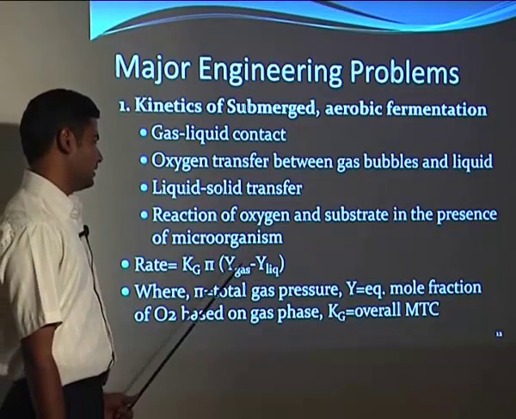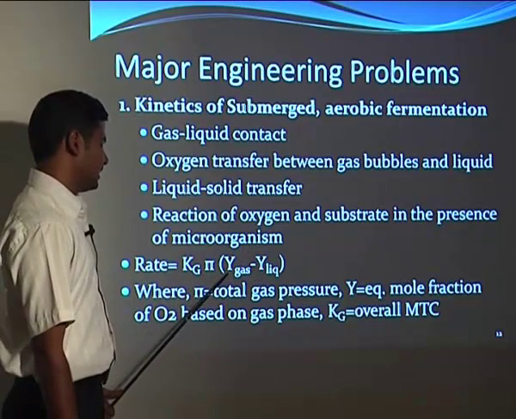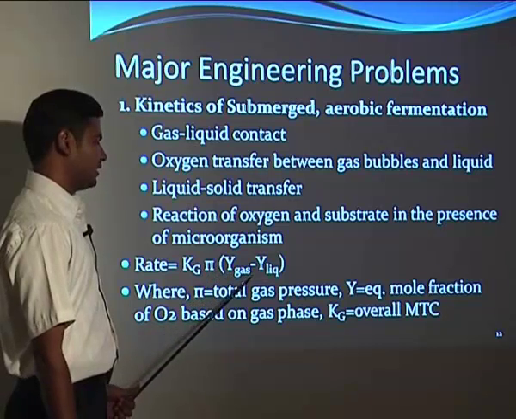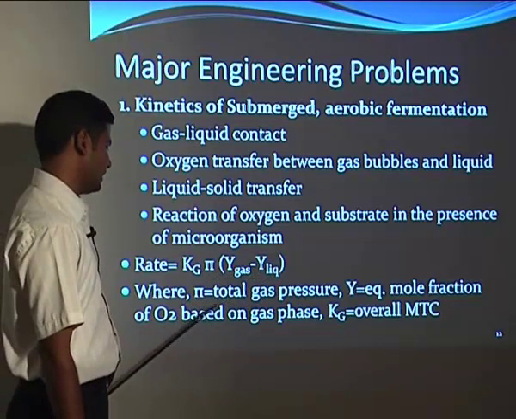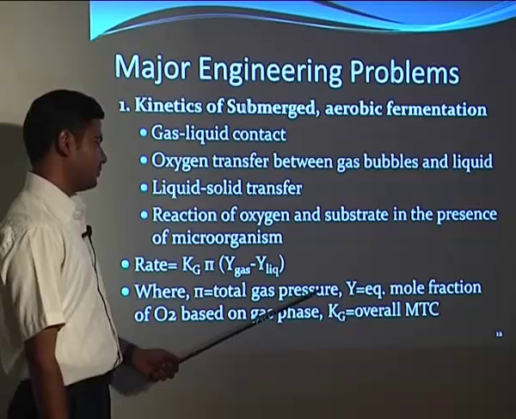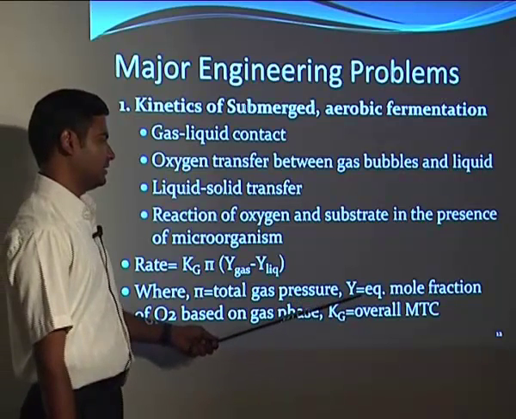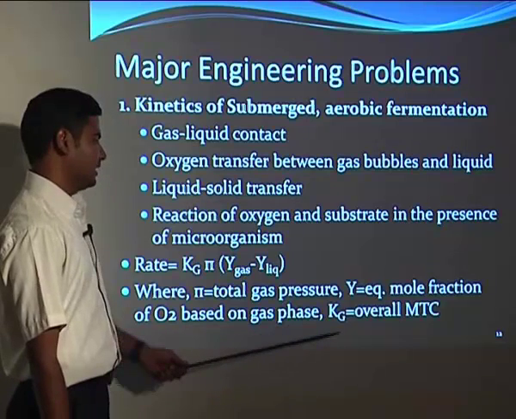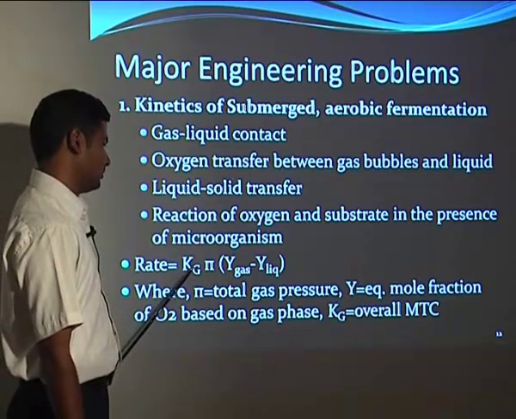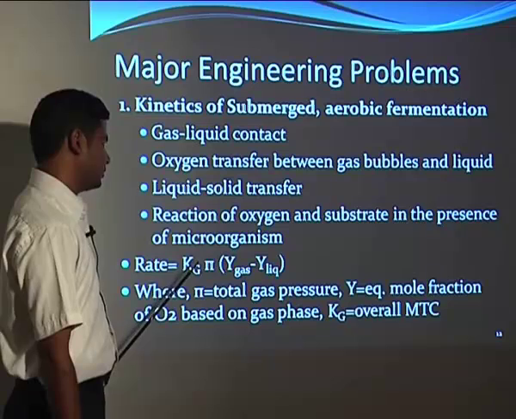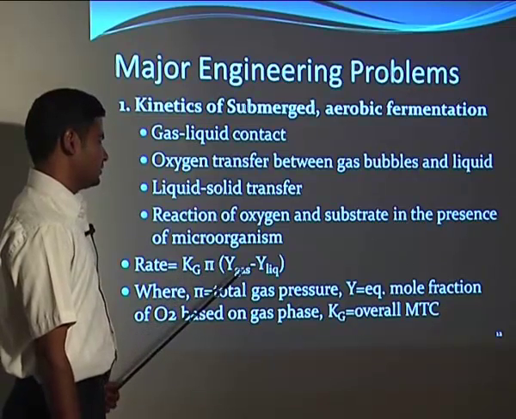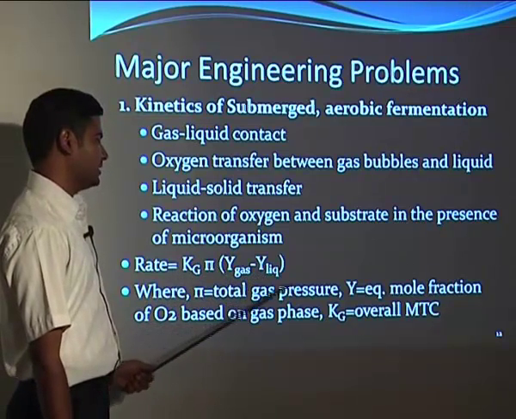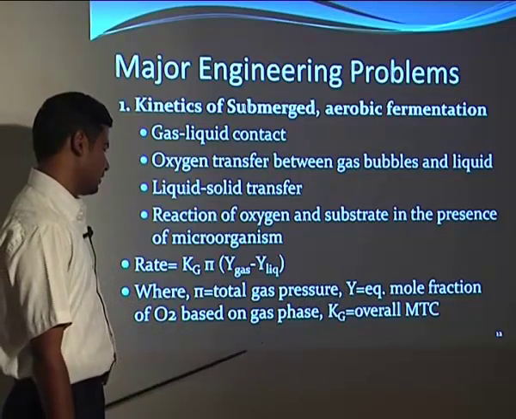So that we can give by the equation that rate is nothing but Kg Pi (y gas minus y liquid). So here the Pi represents the total gas pressure, then y will represent the equivalent mole fraction of oxygen based on the gas phase, and the Kg will be the overall mass transfer rate. So we have to increase the mass transfer rate. So suppose y gas and y liquid means here the equivalent mole fraction of oxygen.